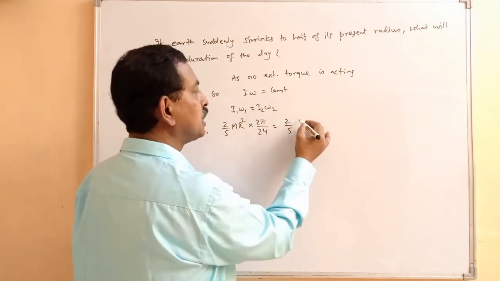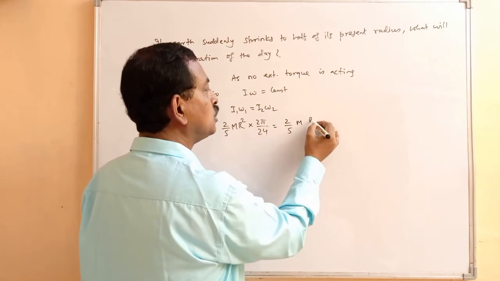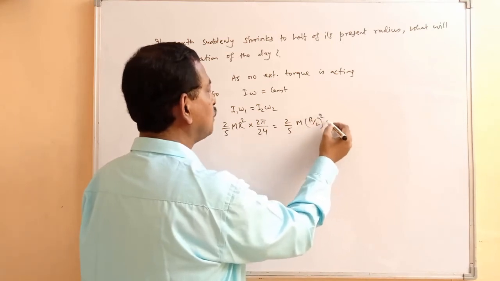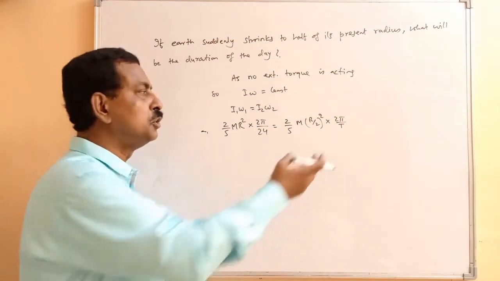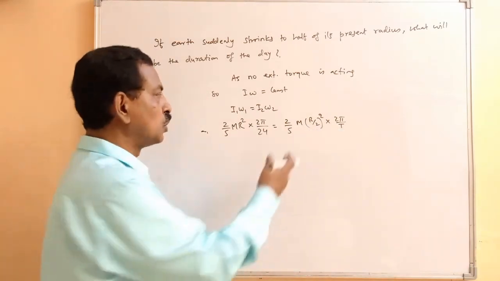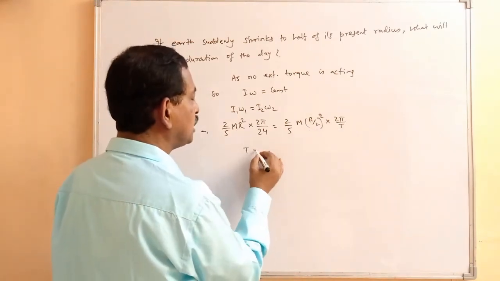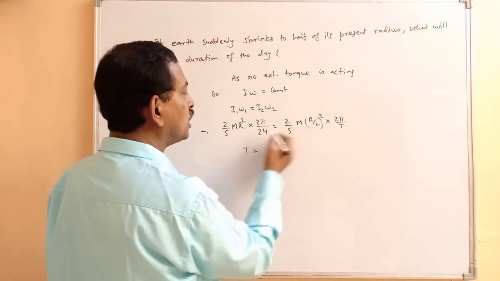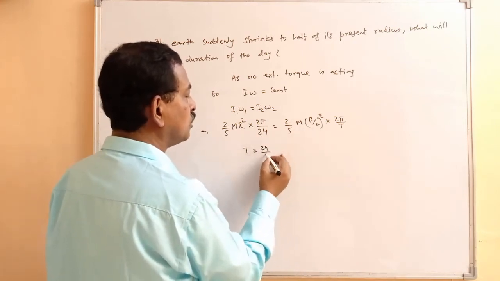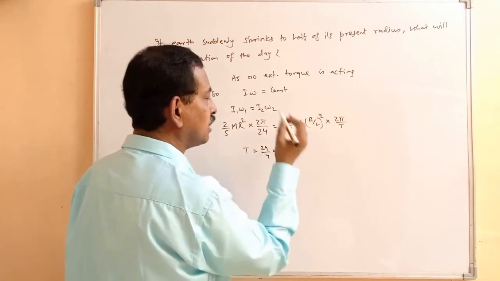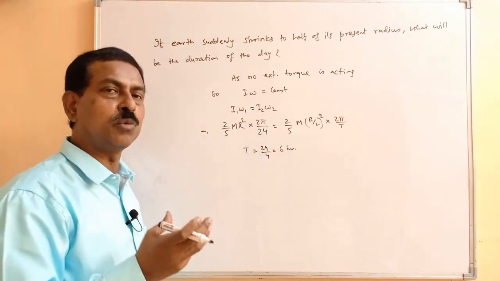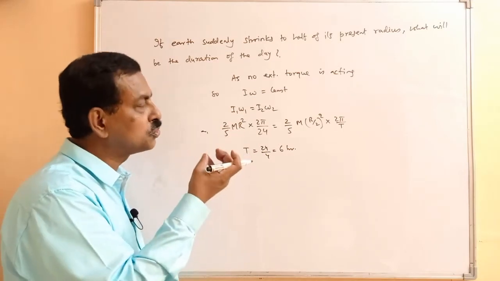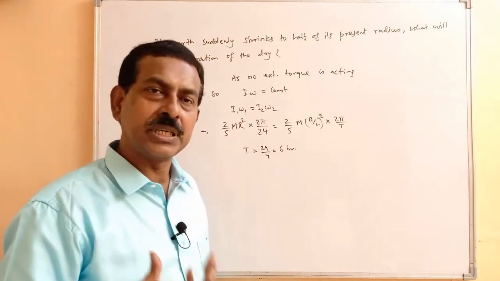New moment of inertia will be equal to m into r by 2 whole square, and this is your 2 pi by T, T is the new time period. So if you see here and simplify the terms, you will get a 4 term here. It is 24, so it is 24 by 4, that is 6 hours. So 6 hours will be the duration of the day and night at that moment, when Earth suddenly shrinks to half of its present radius.